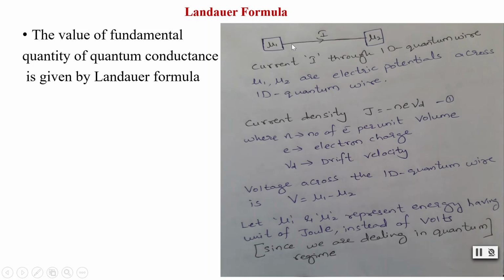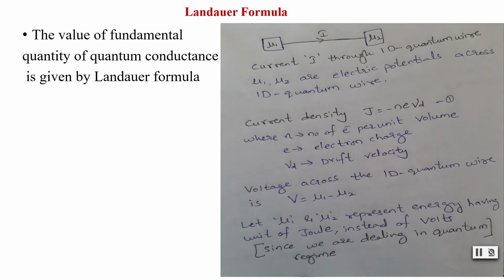Here mu1 and mu2 represent two potentials, like in a conventional electric circuit, where we have two potentials between which a conductor is connected, and then current will flow through the conductor. Or suppose we connect a resistor between two potentials, current will flow.